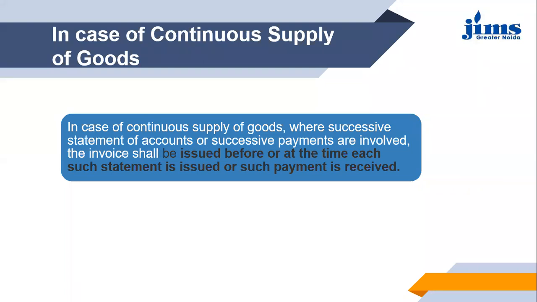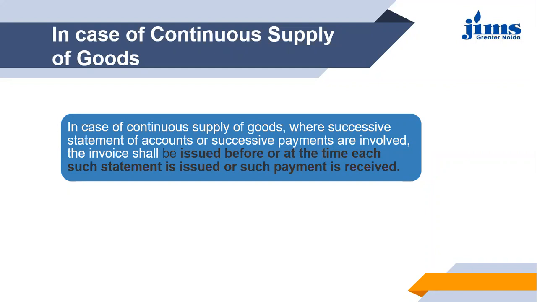So in this case, there can be two time events when the tax invoice has to be generated. One can be the situation where you are generating any sort of statement from accounts or any sort of requirement that you are generating for the goods.